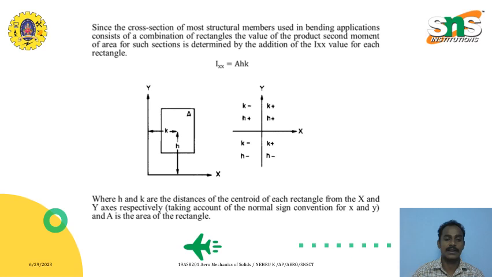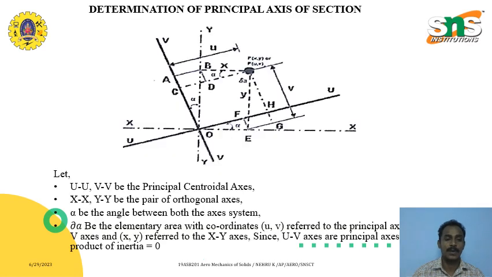So let us take a rectangular cross section in the first quadrant, so all the x and y locations, that is k and h, are positive. So we will calculate the cross section area A. Ixy will be A h into k. So determining the